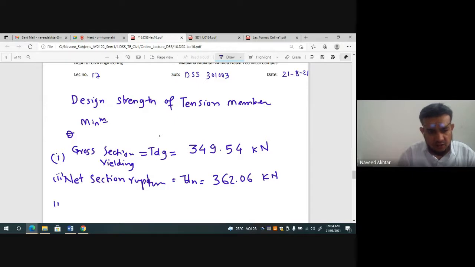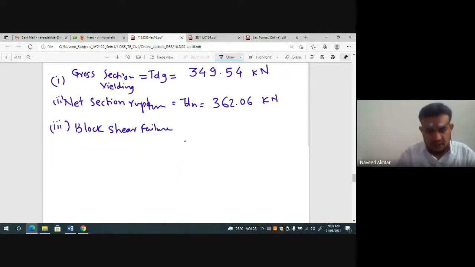And the third one is the block shear failure. Strength in the shear failure, that is TDB1, shear yielding tension rupture.